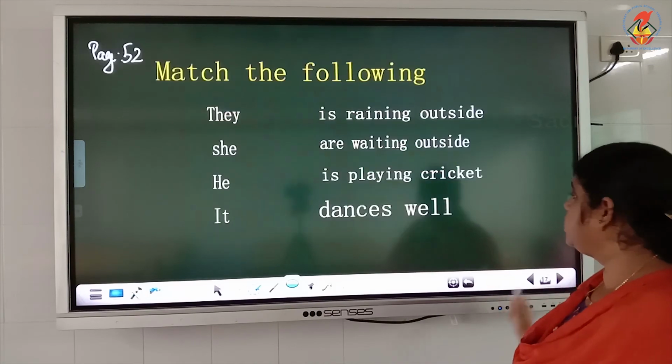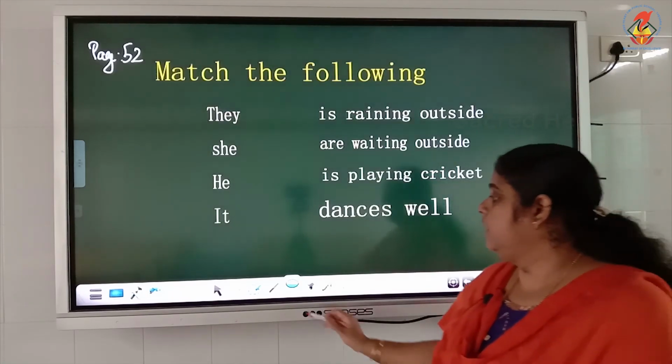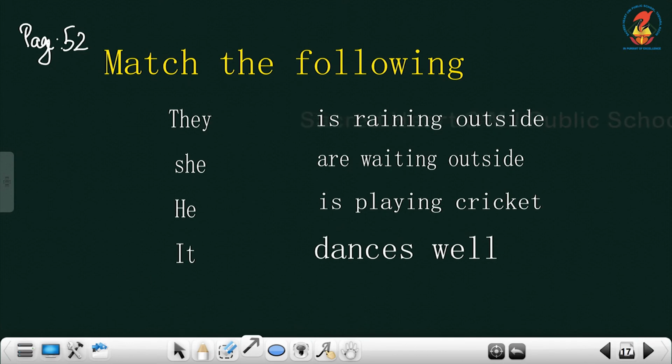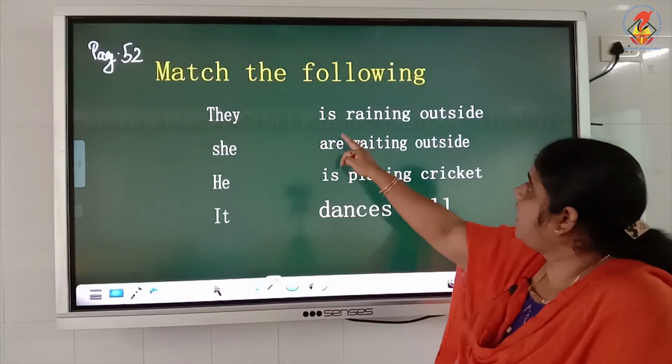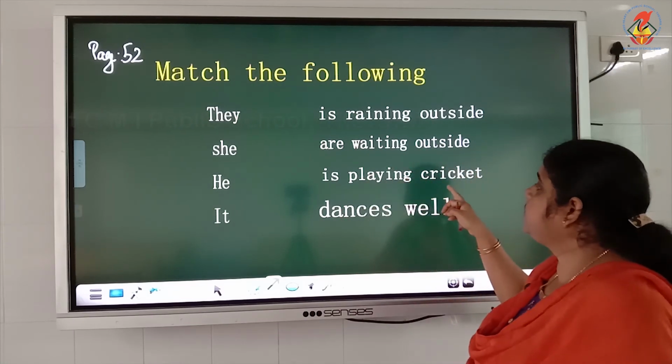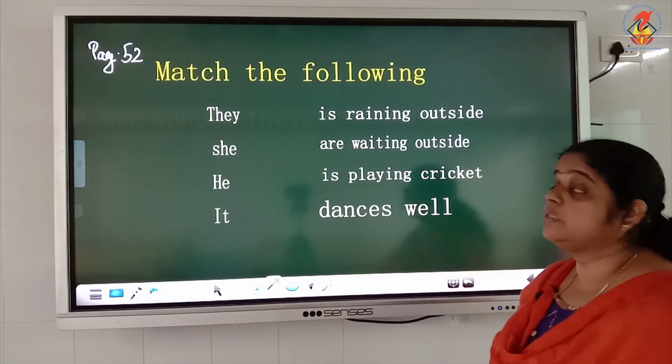Then one more, match the following. First one, they, she, he and it are given. Here we have is raining outside, are waiting outside, is playing cricket, dances well.